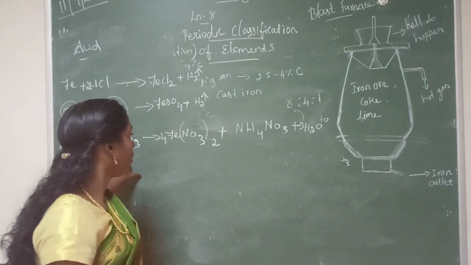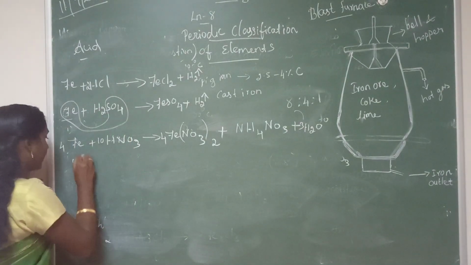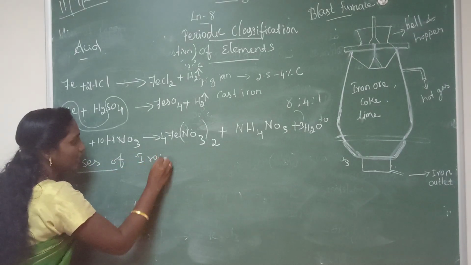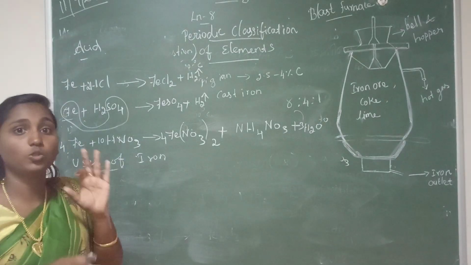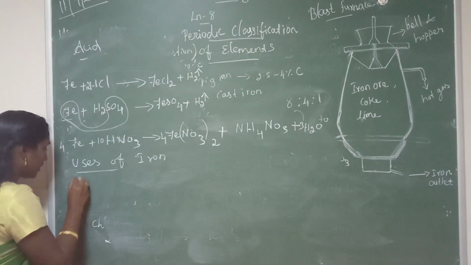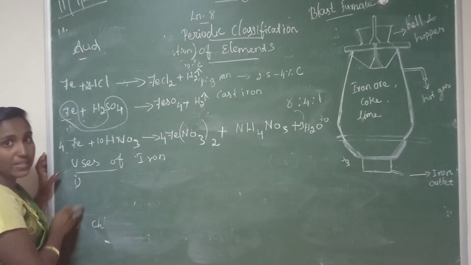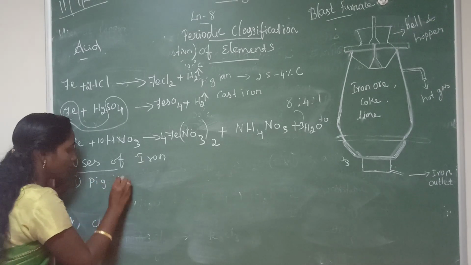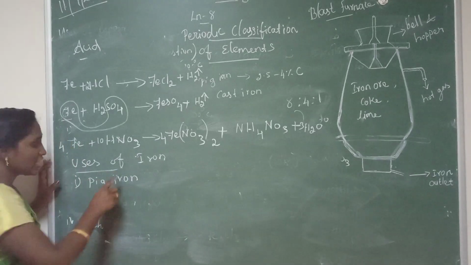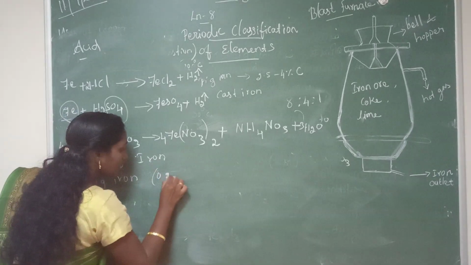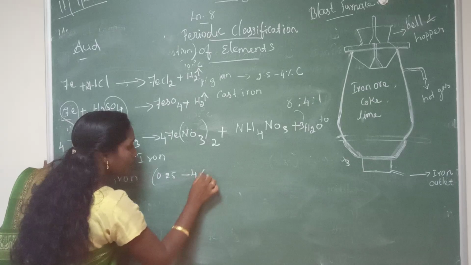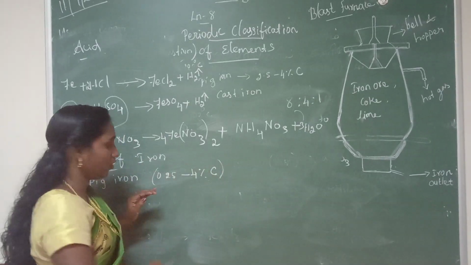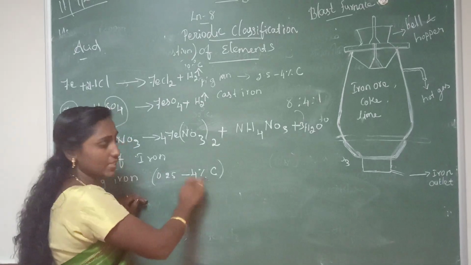Then next we are going to learn uses of iron. Iron is classified into 3 types. In the 2 mark question, maybe they will ask this question. So first type is pig iron. This pig iron contains 0.25 to 4% carbon. Not pure iron, it contains some amount of carbon.